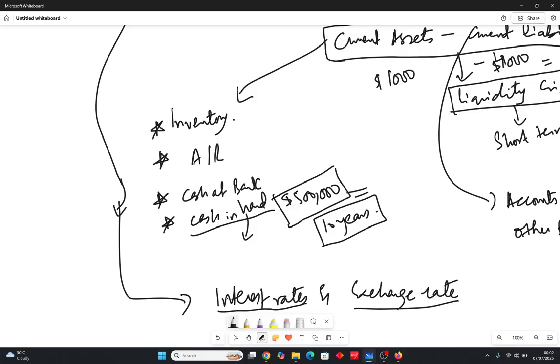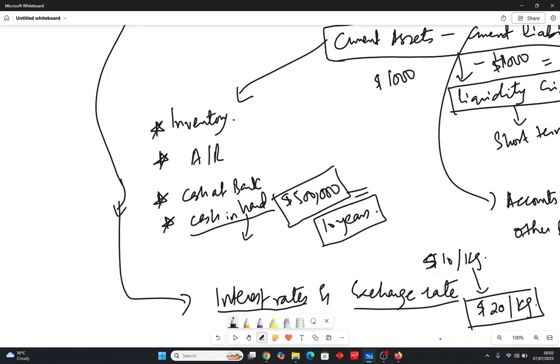But the problem here in this risk is that the interest rates might go up and the exchange rates might go in the negative direction, in such a way that it affects you in a negative manner. Let's suppose you are purchasing raw materials from a country at $10 per kg. You used to purchase this earlier, but now the exchange rate has increased, so the same kg is now costing you $20.